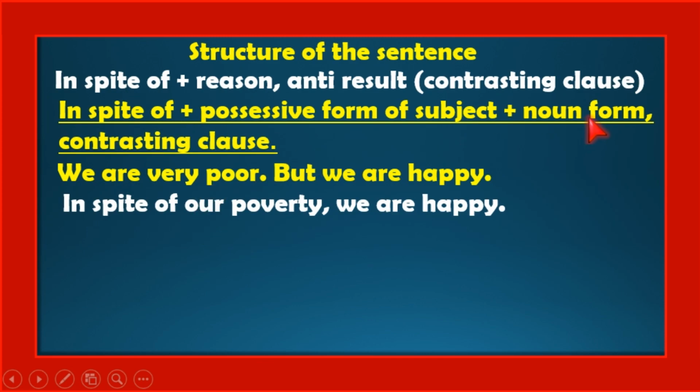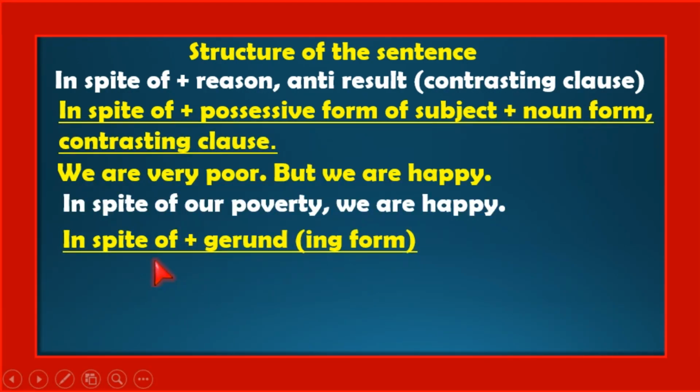Then the noun form. In the given sentence, the given adjective is poor, the noun form is poverty: in spite of our poverty. The rest should be omitted. So, in spite of our poverty, we are happy.